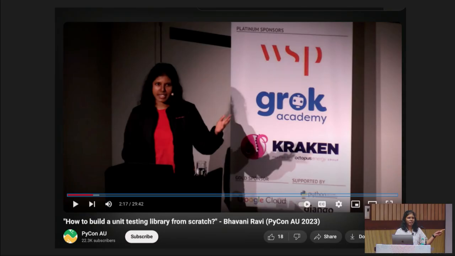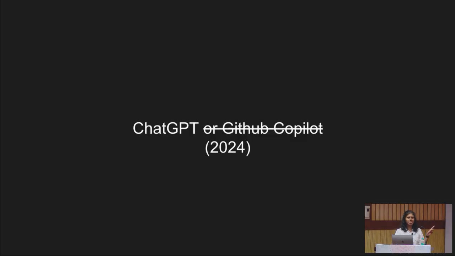This is live coding again. This was the same talk I was supposed to give now, except something happened. I presented it at PyCon Australia last year, except something happened between then and now. ChatGPT, the culprit, stole my code. If you go to ChatGPT and ask it to write a Pytest from scratch, it does, except it's my code. I'm like, what? What am I going to do for PyCon India now?